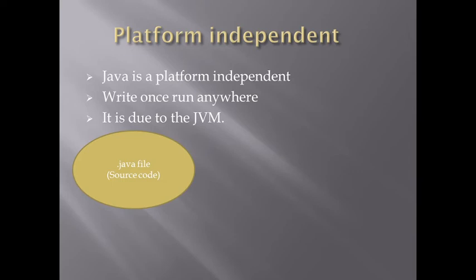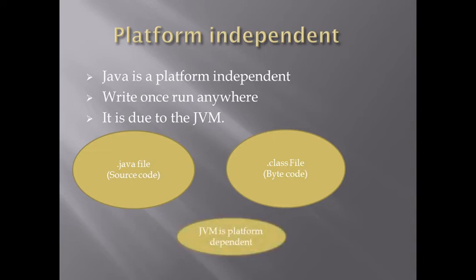So let's see how it becomes platform independent in an example. So user writes a program which is a .java file, which is a source file, and then it is compiled using JDK, Java Development Kit. Then a .class file is generated, which is basically a bytecode we call. Then it will be given to the JVM, which is platform dependent. Here the JVM is specific to the individual operating system. It is responsible for making this class file run based on the underlying operating system.